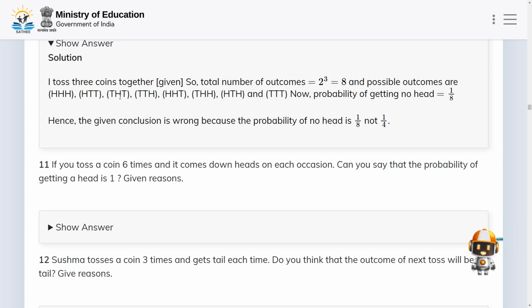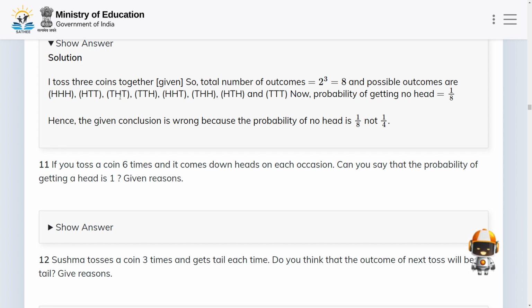The possible outcomes are HHH, HHT, HTH, THH, HTT, THT, TTH, and TTT. Now the probability of getting no head is actually equal to 1 by 8, since for no head there is only one possibility, that is TTT, and the total number of outcomes is 8.